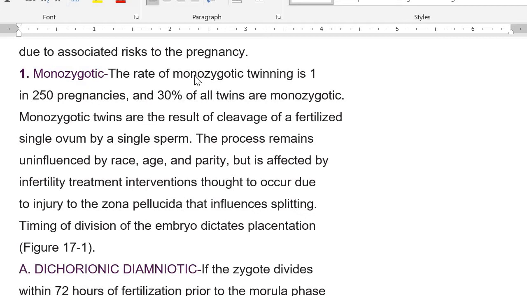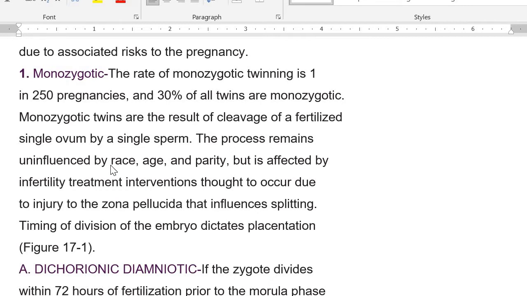The rate of monozygotic twinning is 1 in 250 pregnancies, and 30% of all twins are monozygotic. Monozygotic twins are the result of cleavage of a fertilized single ovum by a single sperm, so there was just one egg and one sperm. The process remains uninfluenced by race, age and parity. It is the same worldwide.